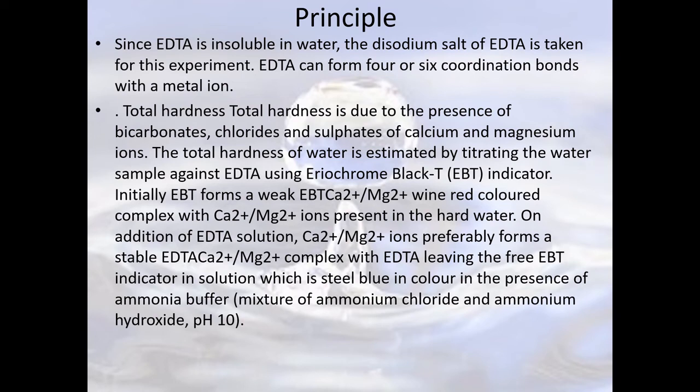So you'll get a steel blue color at the end of your titration, and the whole experiment is carried out in the presence of a buffer solution. This is a very simple experiment, from which you can calculate the hardness.